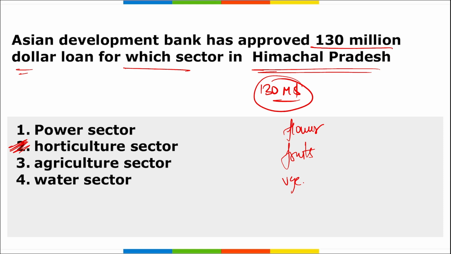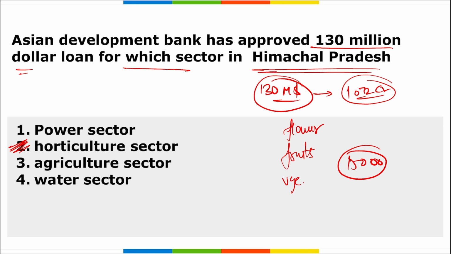Alright, if we talk about this $130 million, it is roughly 1,072 crore rupees. The loan has been approved to Himachal Pradesh to boost agriculture production and promote horticulture agribusiness in order to increase the farmers' income. Also, with the help of this, almost 15,000 agriculture households in Bilaspur, Kangra, Mandi, Solan, which are in Himachal Pradesh, will benefit and enhance the income of the farmers living there.